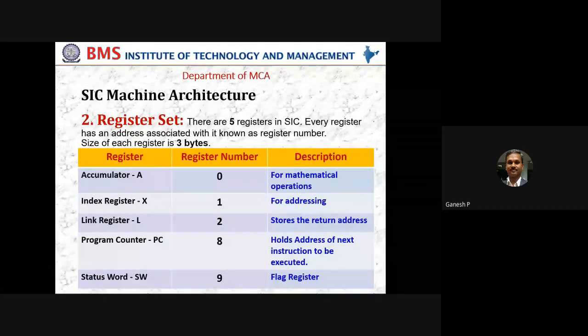So this is about the register set. I would like to pause for a while and understand if there are any doubts in this, because these are all very important for you, and this architecture we will be using for the entire semester. Suddenly we will be talking about SIC, MSA, link register, accumulator. You should connect here. So if you have any doubts, I will repeat if you want, but let me know if you have any confusion. Meanwhile, let me take attendance and I can come back to you if you have any doubts. So please keep asking doubts up to this memory and register set. Meanwhile, give me attendance.